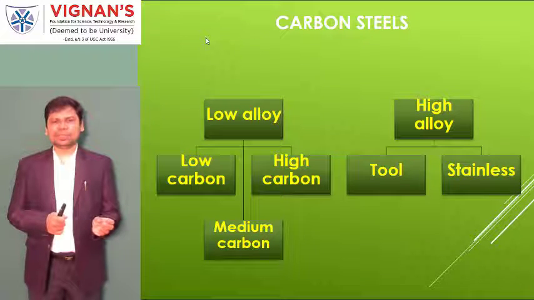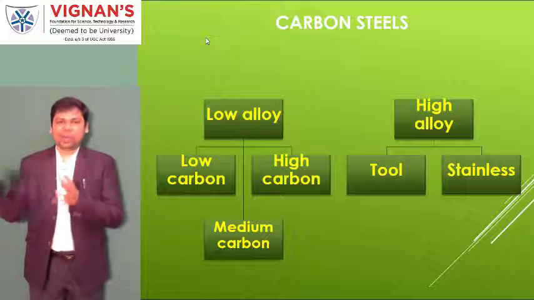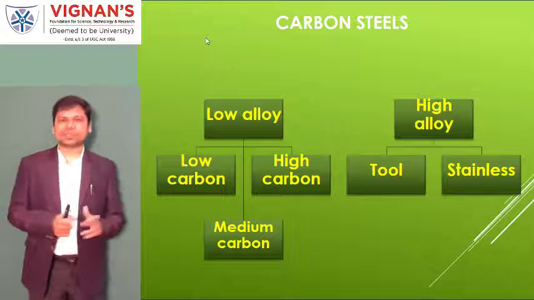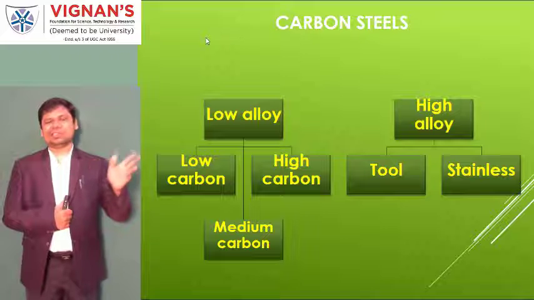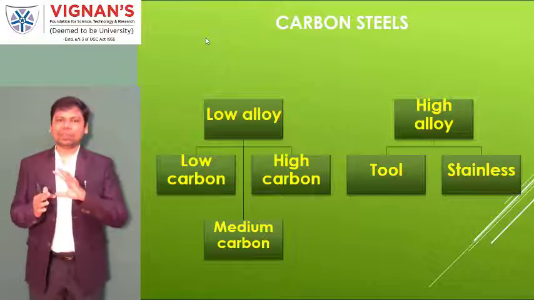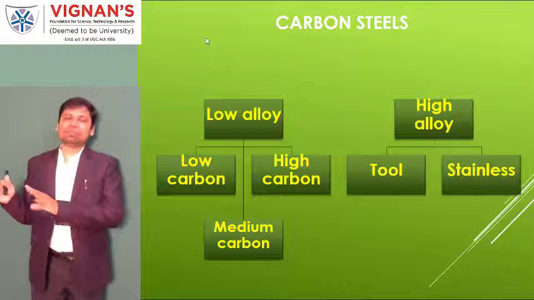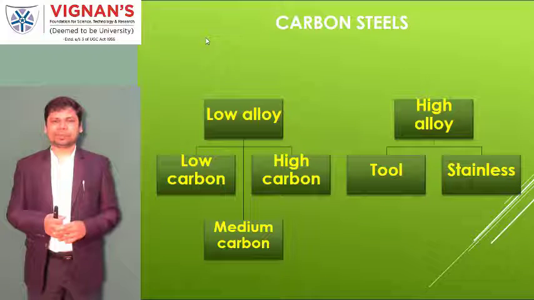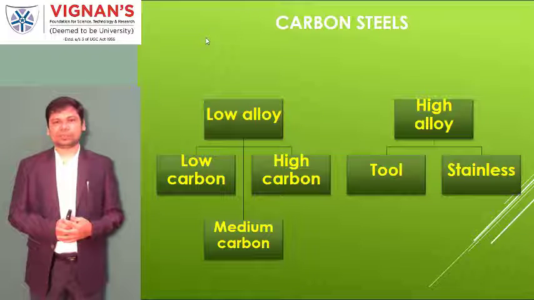Low alloy means the sum of the percentages of all the alloy elements added is less than 10%. High alloy steels means the sum of the percentages of all alloys is greater than 10%.